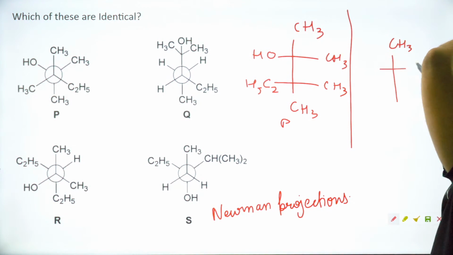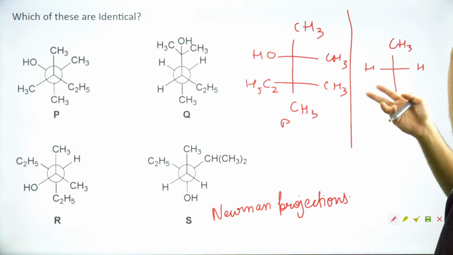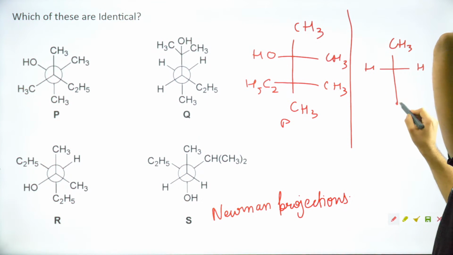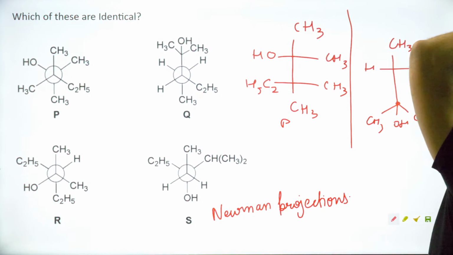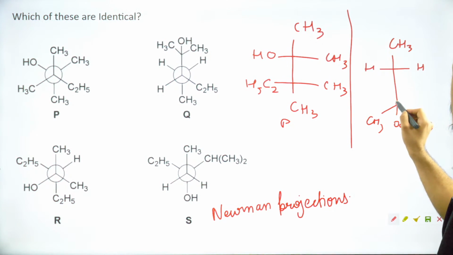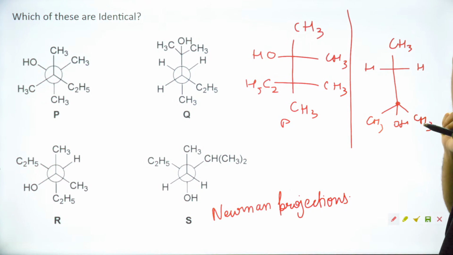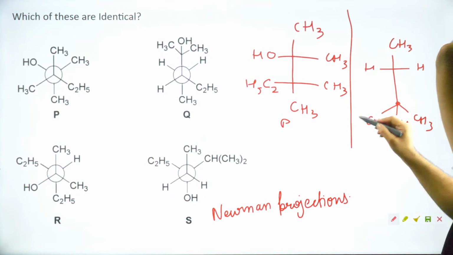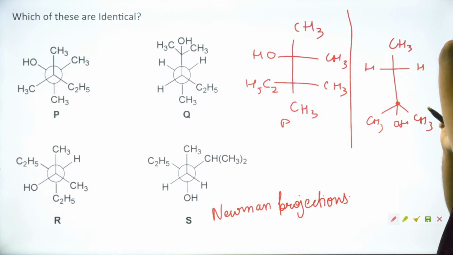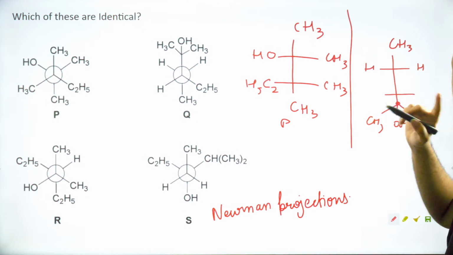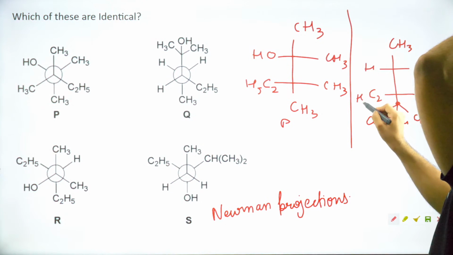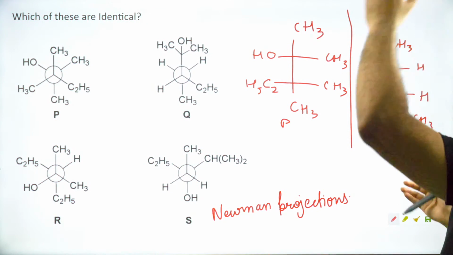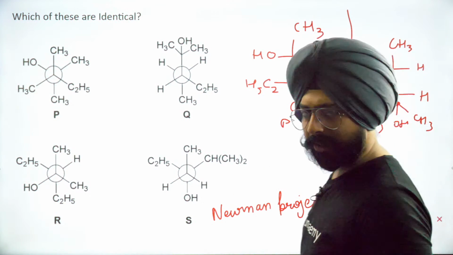So CH3, H, and over here at the bottom we've got this carbon which has a CH3, it has an OH group, it has a CH3, and this carbon also has, okay, here there is a carbon and that carbon has a C2H5 and a hydrogen.